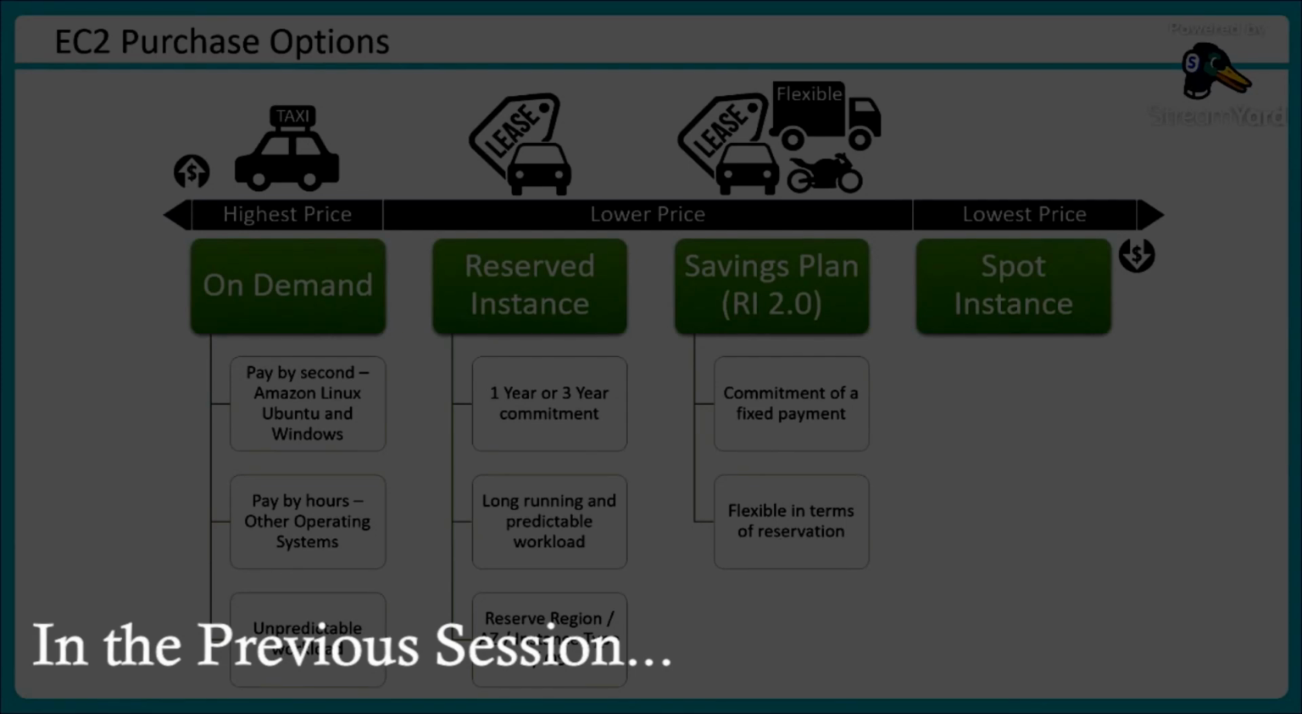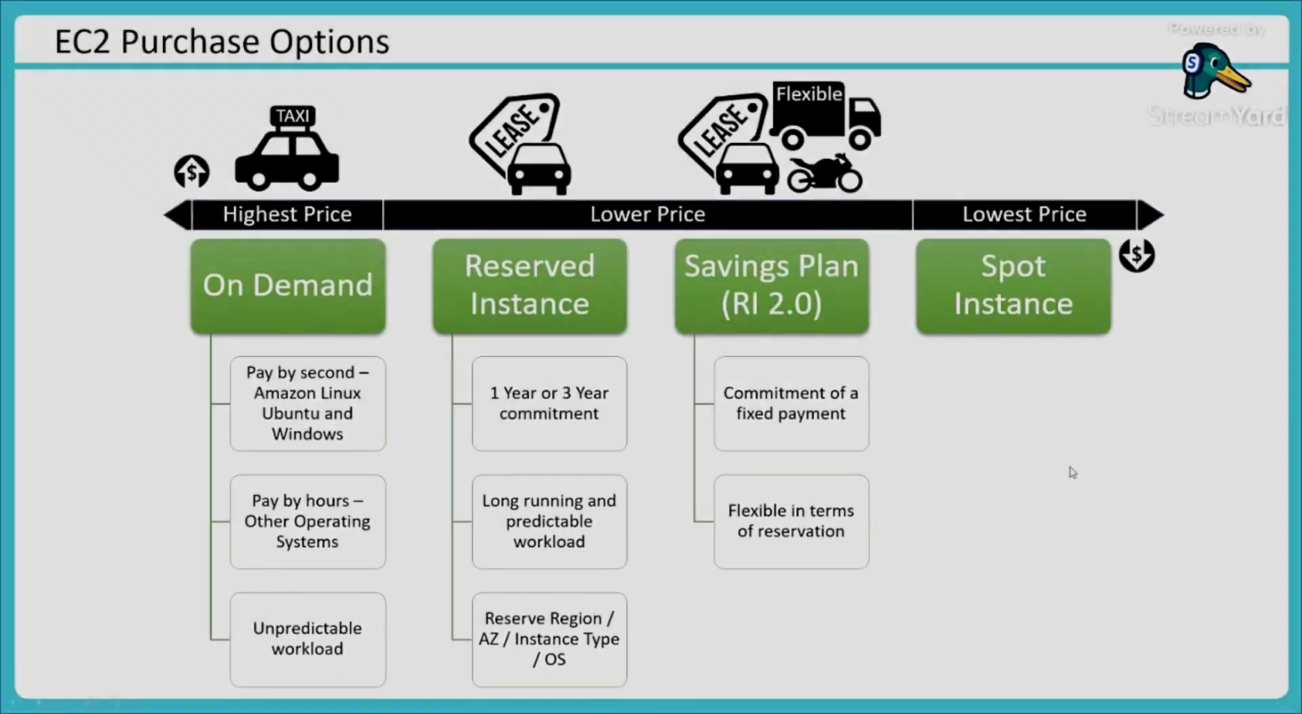Call my savings plan, which I call reserved instance 2.0. All right, so hopefully everyone is clear. The last one, the fourth one, is called spot instances.